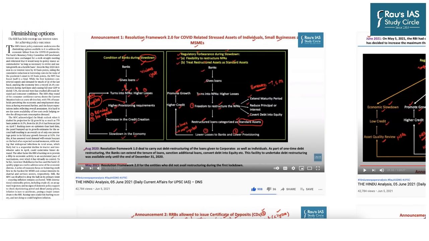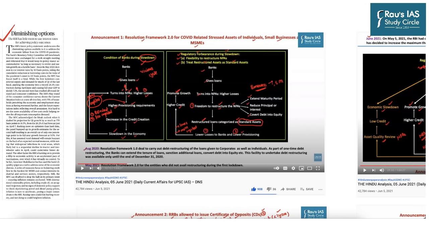And let us now move on to the reference section. Why we did not cover 2 or 3 important news? For example, Diminishing Options appears as a column on page number 6. And this particular column talks about the RBI's latest policy statement and how it underscores the diminishing options available to RBI in order to address the economic fallout from the COVID-19 pandemic.